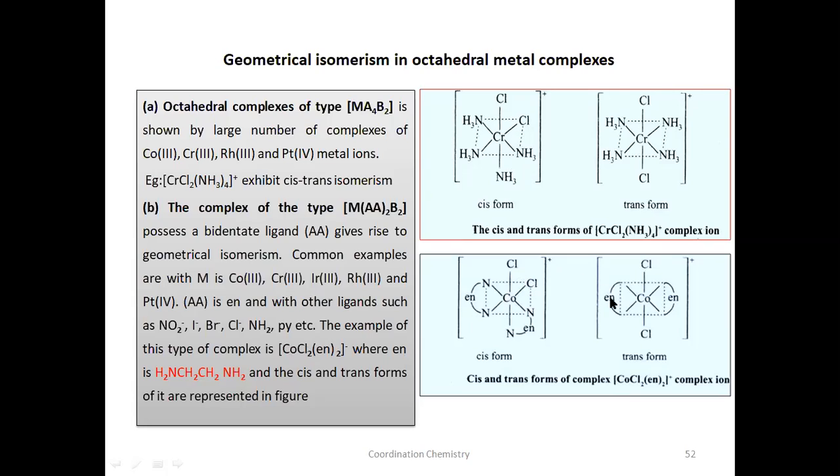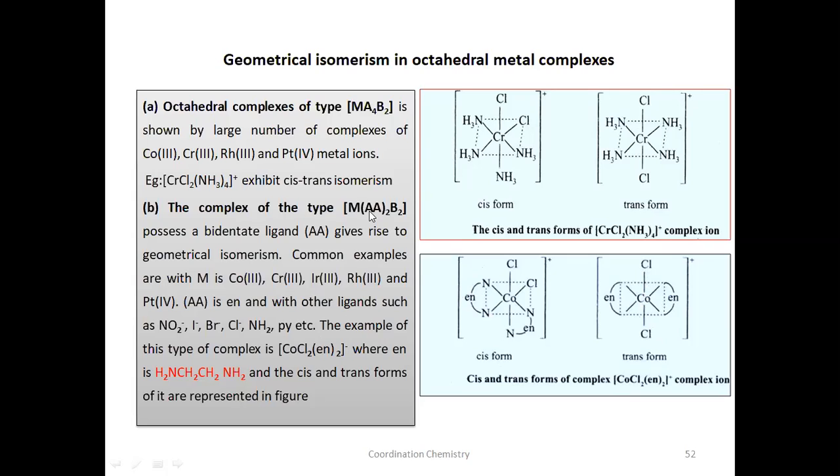To indicate the trans positions, you have to use the 2 opposite positions. Here we have chosen axial positions. This forms a cis. This forms a trans. They are in opposite direction. Remaining positions are filled with the other ligand.